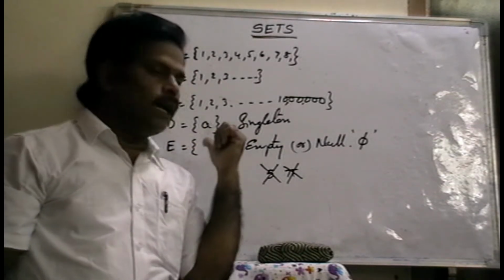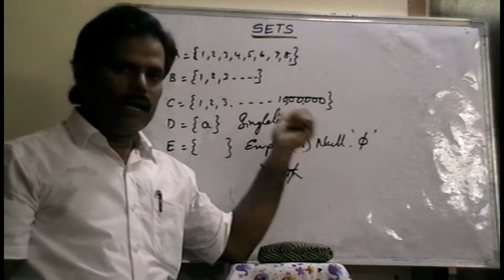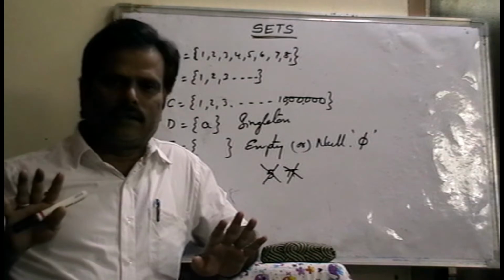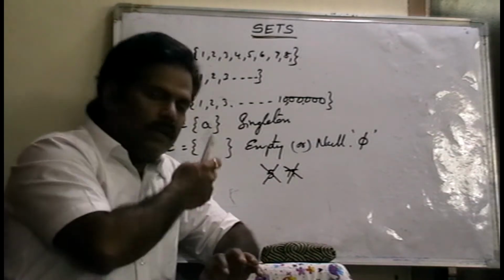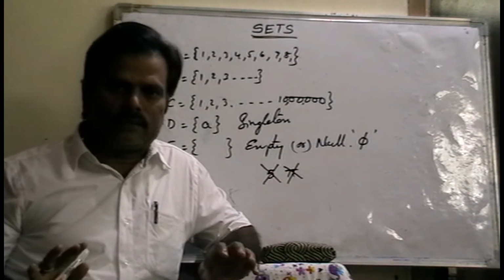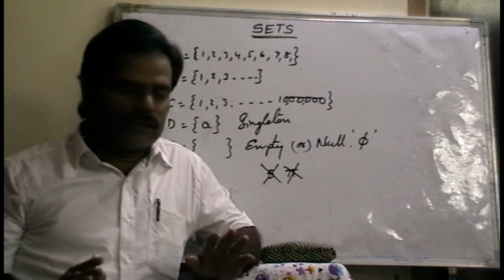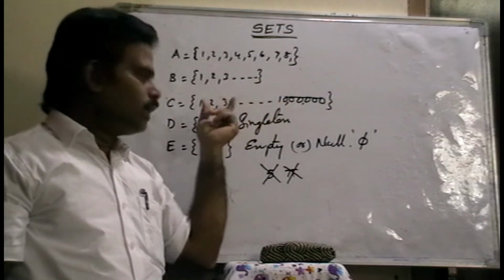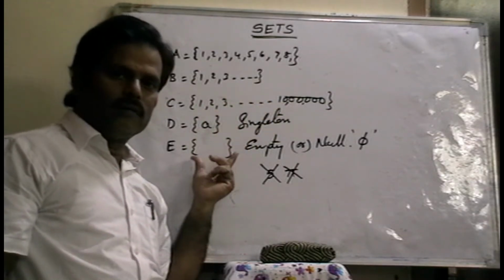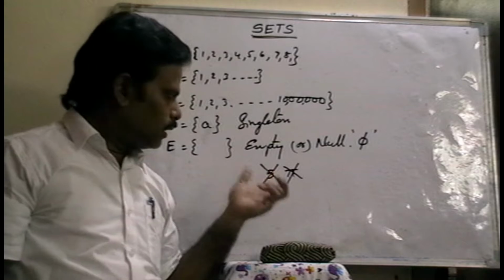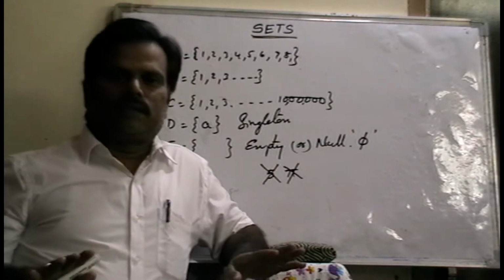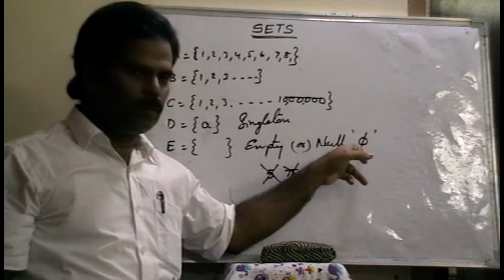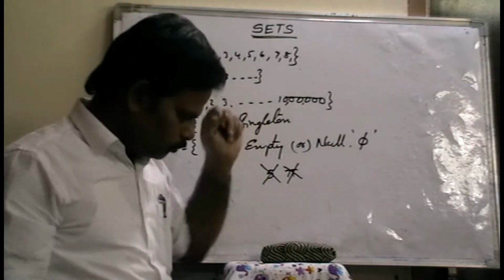Next, empty set or null set. Empty set means a set which consists of no elements in it. Otherwise, how many elements are there in that set? 0 elements are there. Here, 8 elements. Here, 10 lakhs elements. Here, only 1 element. Here, 0 elements. Right? If a set consists of no elements, then it is called a null set or empty set. It is denoted by the symbol phi. Okay? Next.